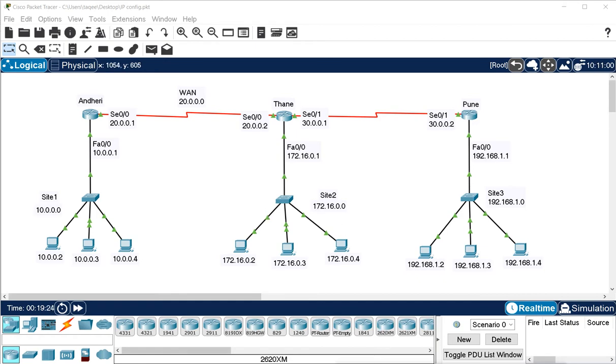This is how it chooses the router ID for the router, and when they exchange information, Andheri's router says, I am Andheri, my router ID is this. Thane says, this is my router ID, 172.16.0.1. So they know each other by using their router ID, and they create the neighborship, and they create a table inside the router. The table is the neighbor table, and in that neighbor table they store the information about the neighbors.